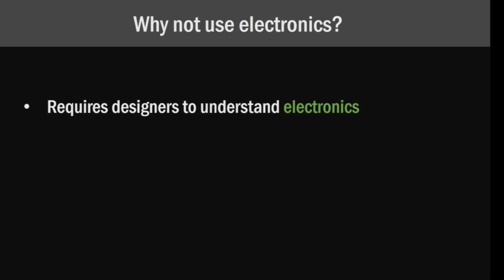Now, at this point, I've shown you some applications of what we could do if we could track the use of printed objects. But the most obvious way to do that would be to embed electronic sensors in them. The problem is that this requires, first, designers to have a pretty strong understanding of the electronics and circuits, on top of being experts in mechanical design as well. And second, any electronic component requires some kind of power source. So that means then you'd have to deal with batteries or have an RFID reader pretty close by.